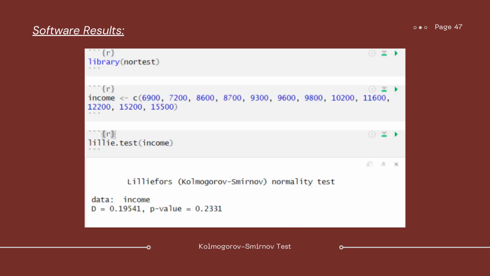So for our software results, ayan, i-run lang natin yung library nortest. If hindi nyo pa na-install yung package na yon, install nyo lang siya. So next, define natin yung magiging vector natin, which is in this case yung income. So, ayan. Then, i-run na natin yung lillie.test of income. So, ang lalabas dyan na value of D is equals to 0.19541. And yung p-value natin is equals to 0.2331. So, yung D natin, meron lang siyang rounding error since hindi siya ganun ka-exact. So, yung first two decimals naman niya is nagtama. Tapos yung sa p-value natin, we can verify that it is indeed greater than 0.1.